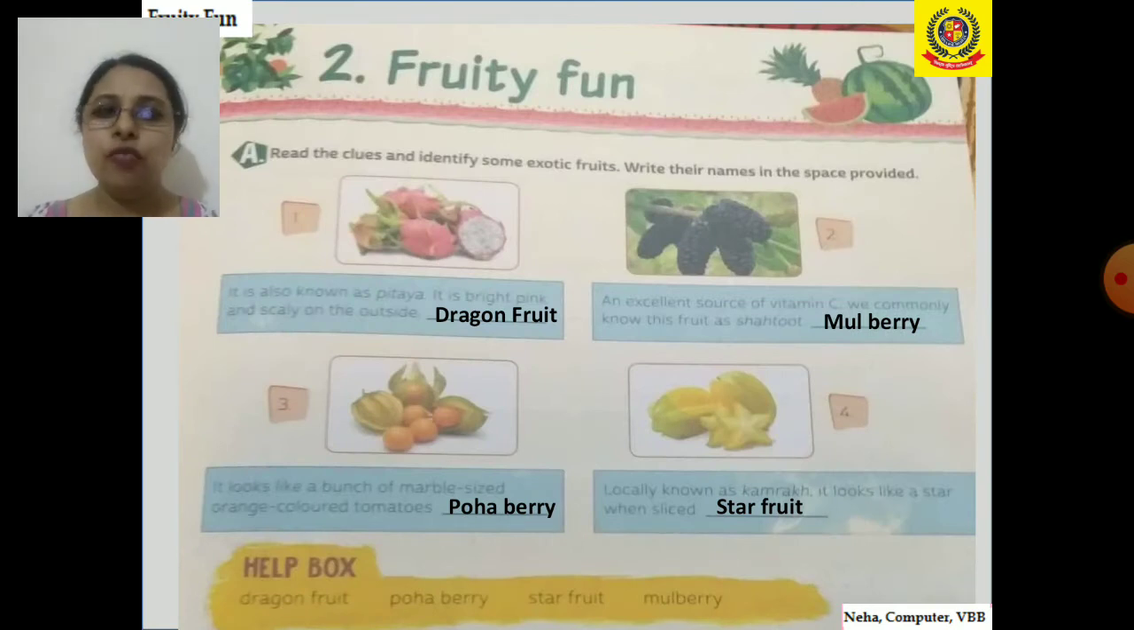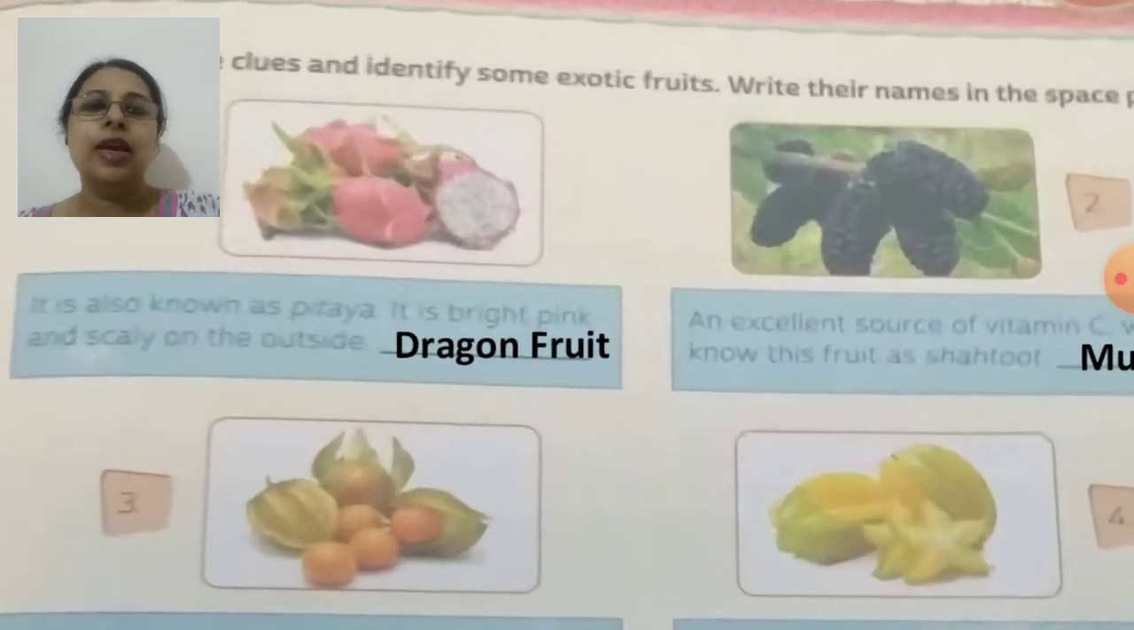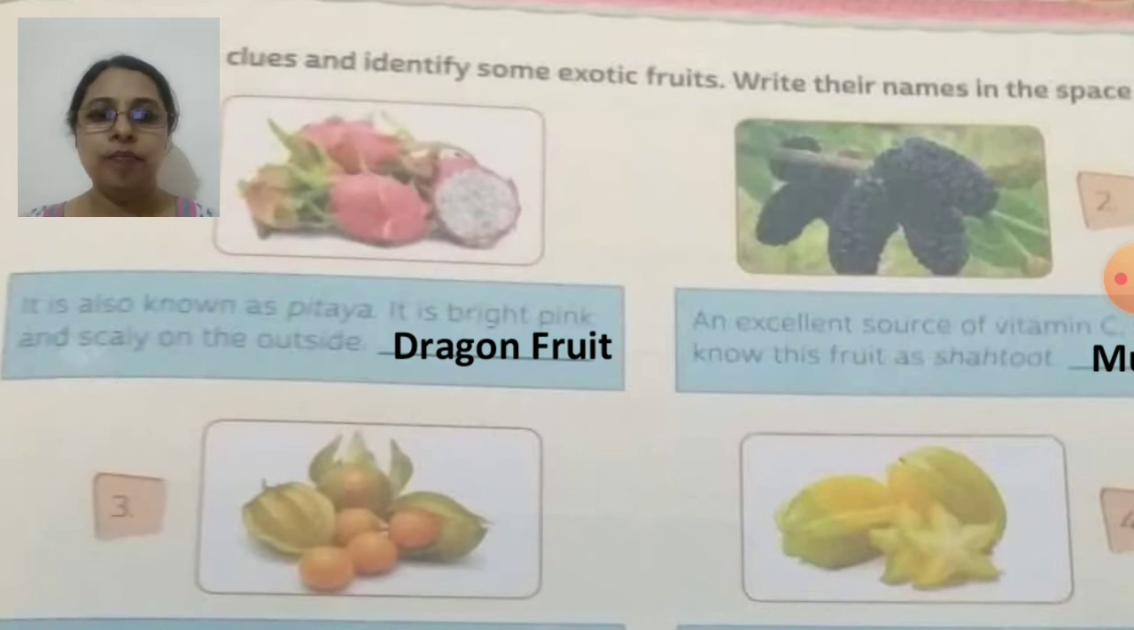Second chapter, Fruity Fun. So here we have to identify the fruits. Now first one is, now we can see that it is some pink in color, right? And it is scaly on top of it. And it is also known as, what does it know? It is known as pitaya. Yes, the name of the fruit is dragon fruit.